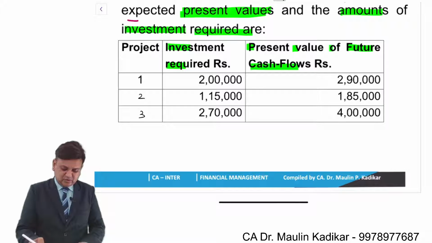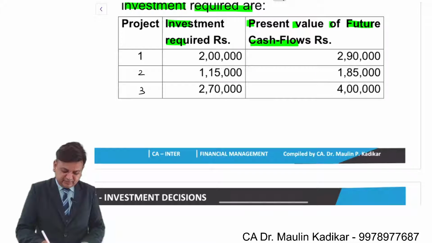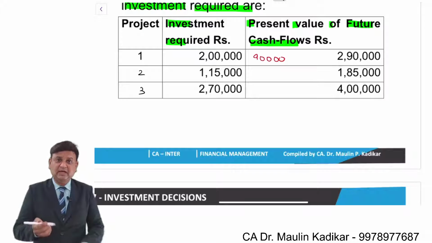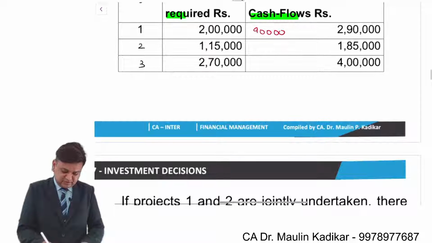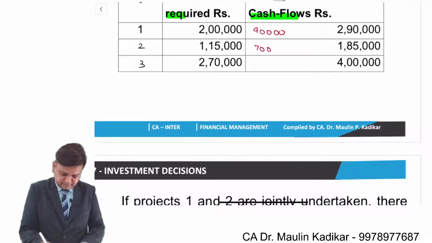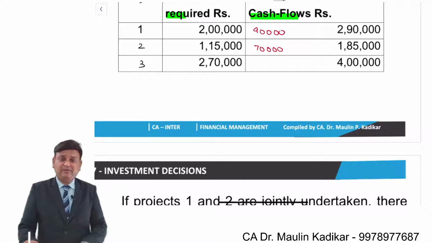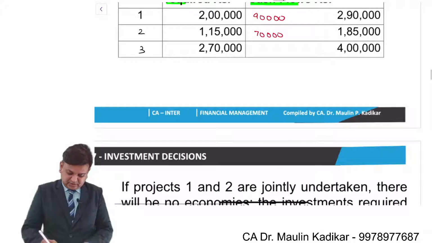For the first project, NPV of the project is 90,000. 185 minus 115. NPV for the second one will be 70,000. 4 lakhs minus 270. NPV for the third will be 1,30,000.